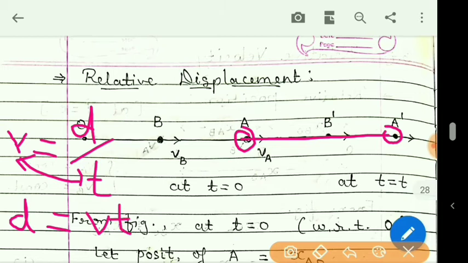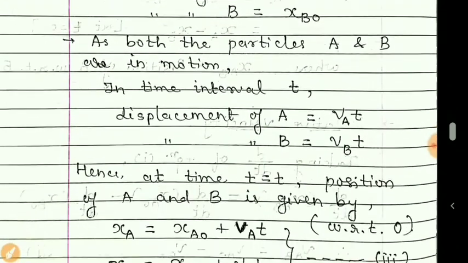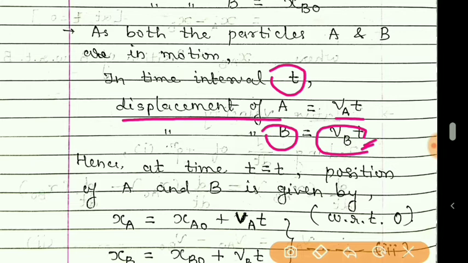So in this time interval t, what is the displacement of A? It is this much, and that we are calculating by multiplying velocity into time. So displacement of A in time t is VAT. Similarly, displacement of B in this time interval t is VBT.